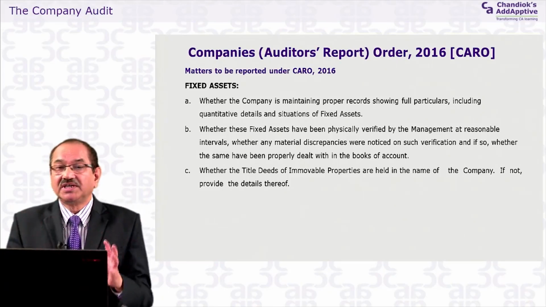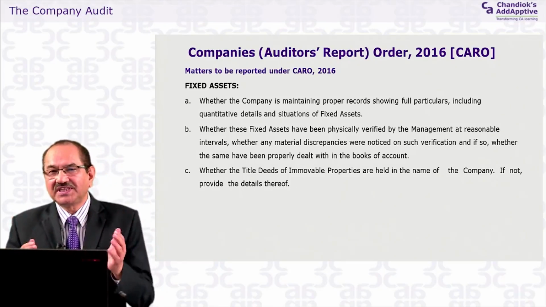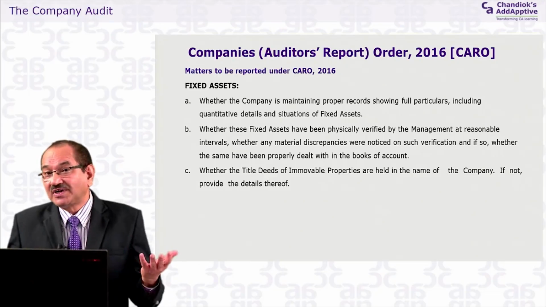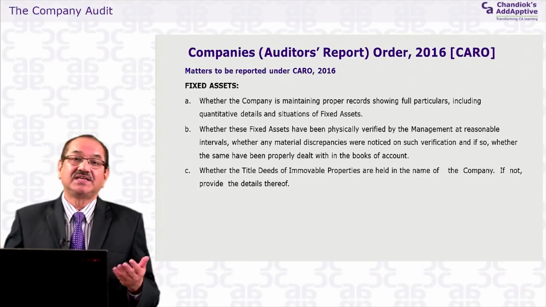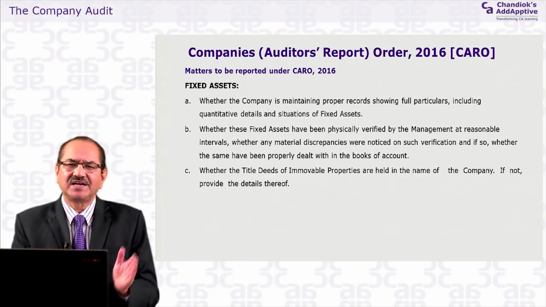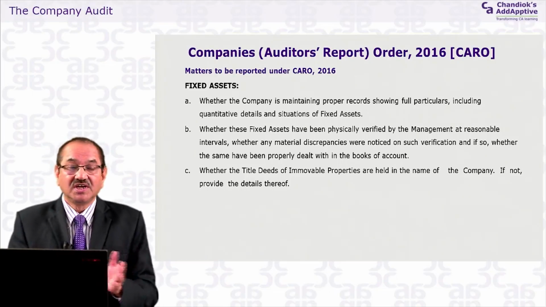For that purpose, this CARO order has categorized the companies where they feel the public interest arises. What are the criteria where we can say that in that company the public interest is there? That's why they have put a criteria about the paid up capital, reserves, borrowings from the financial institutions, and like this.